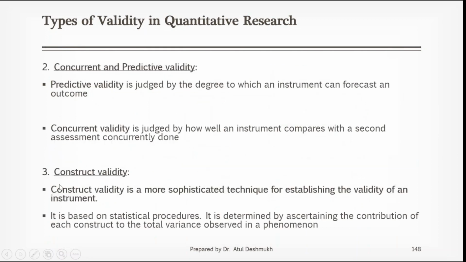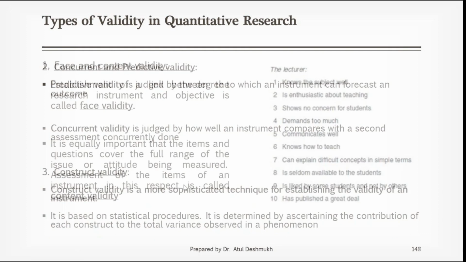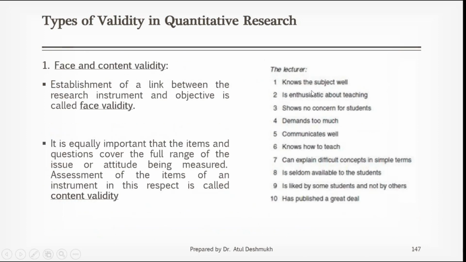Right? So that is construct validity. Construct means each question, each statement, or each item is one construct. So similar items will go under one construct. Suppose it is about knowledge, all the items about knowledge will go under that particular construct. "Can explain difficult concept in simple terms" means it is the ability to communicate, so all those items will go under the construct of communication skill.